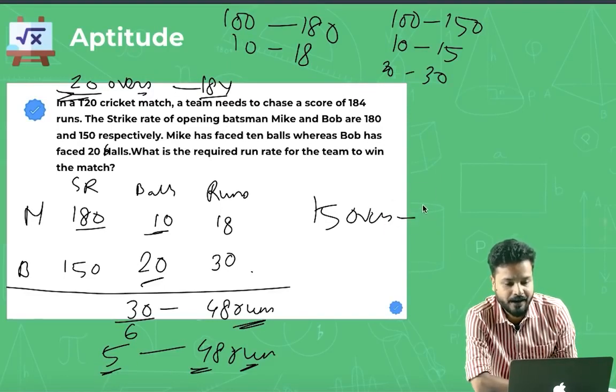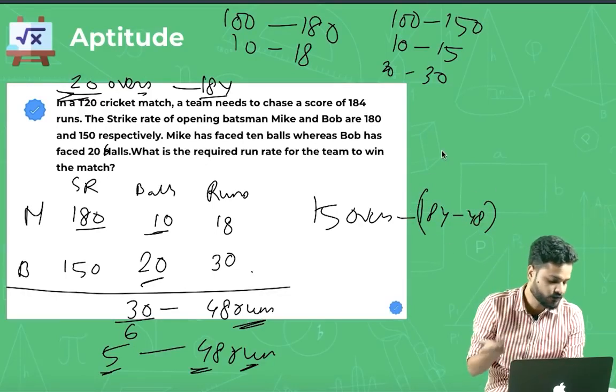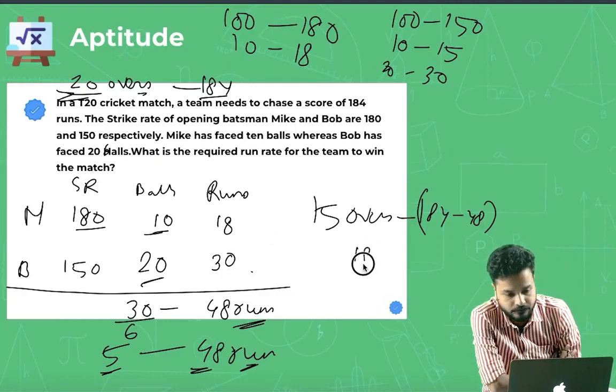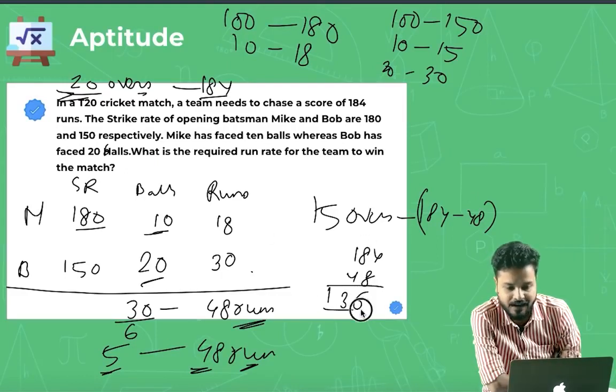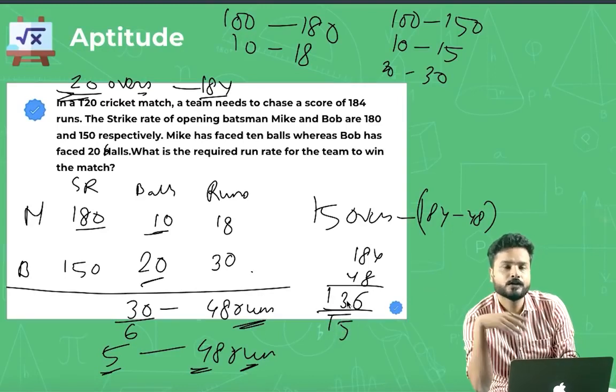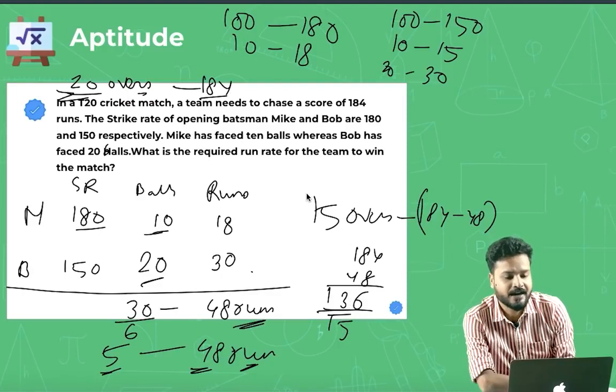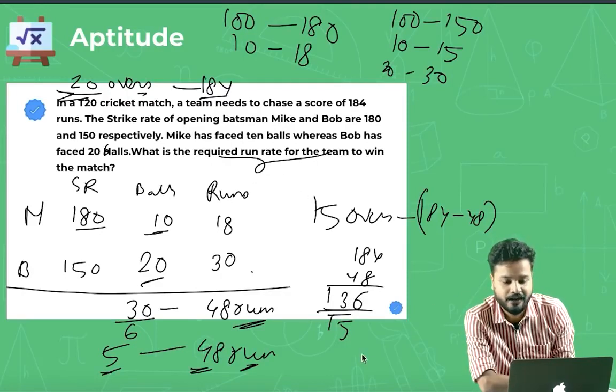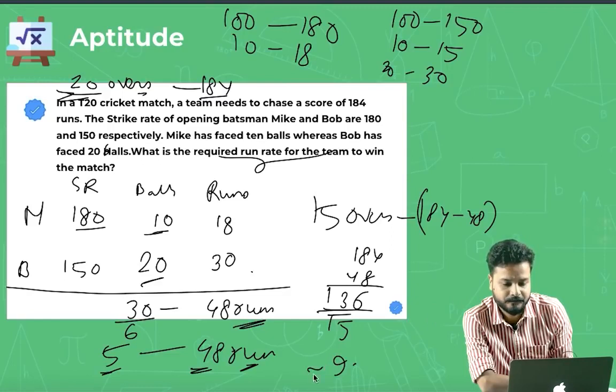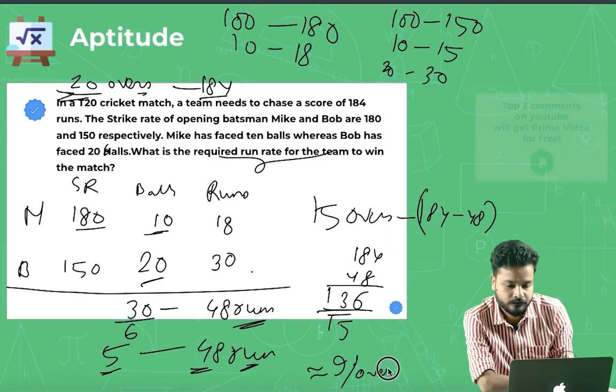How many runs are required? 184 minus 48 runs are required. So what is 184 minus 48, guys? 136 runs are required in 15 overs. So 15 into 9 is 135, right? So the run rate that is needed for them is approximately 9 per over.